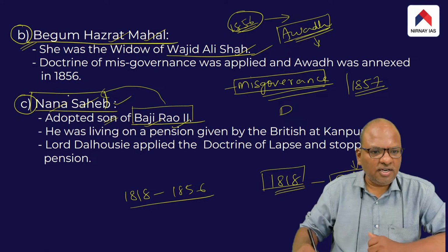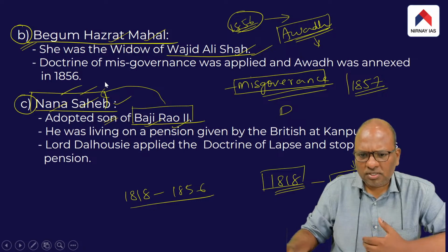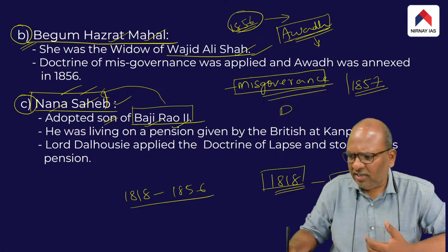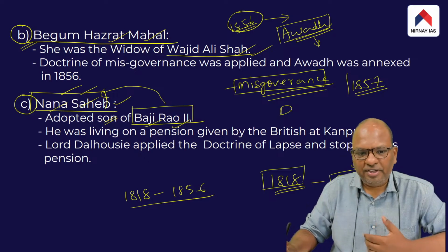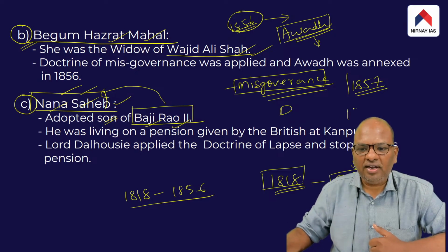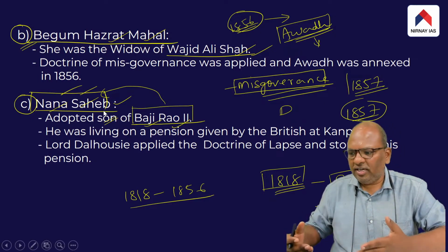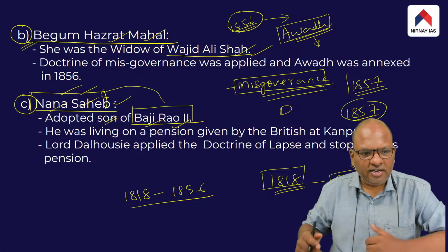So he too was the affected party as a result of the British imperial schemes, imperial policies. Therefore, in 1857, when the sepoys revolted, Nana Sahib also actively came forward and participated in the revolt.